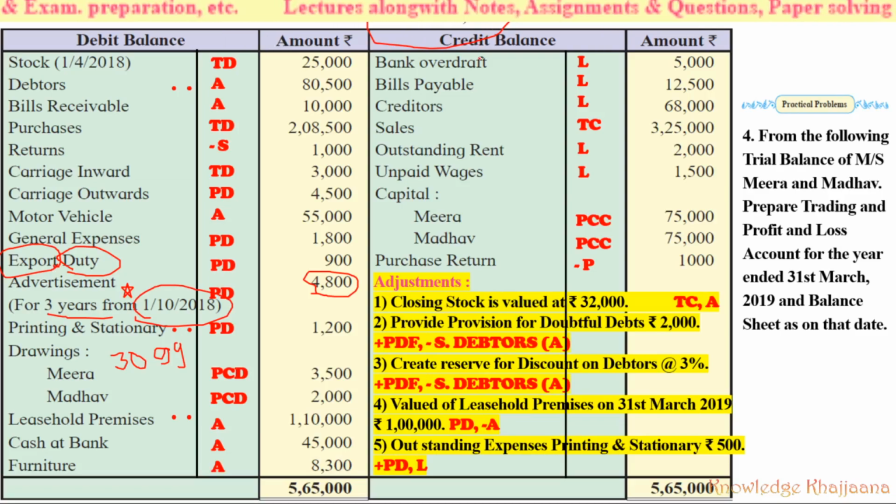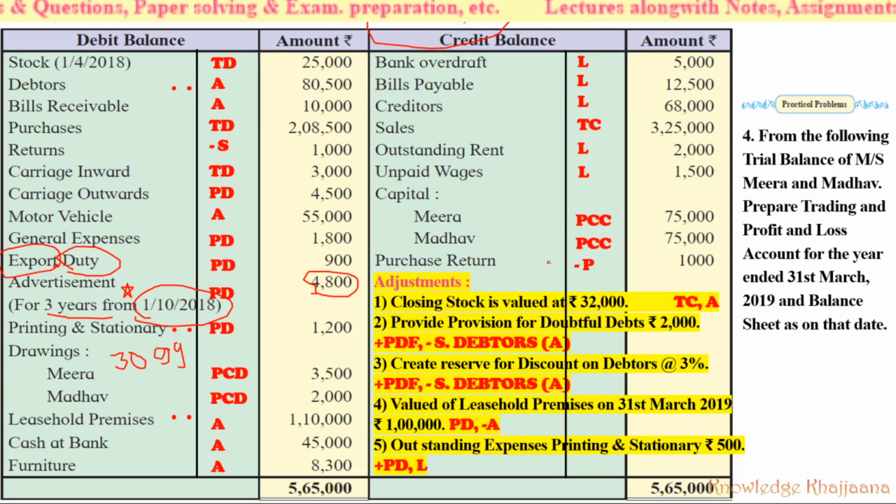Then let's go to the credit balances. Bank overdraft, liability; bills payable, liability; creditors, liability; sales, trading account credit side; outstanding rent, liability; unpaid wages, liability; Mira and Madhav capital, partners capital account credit side, because it is given on the credit side.